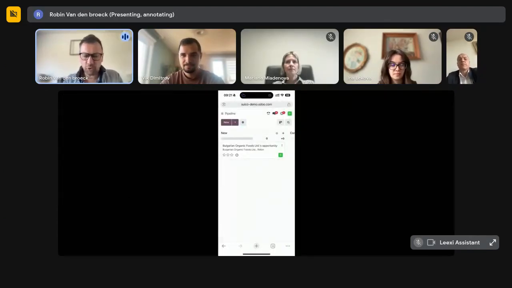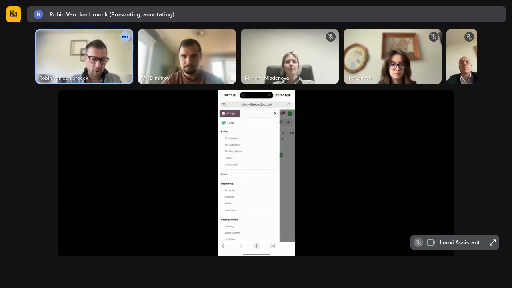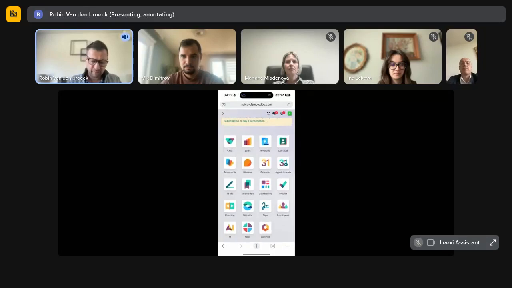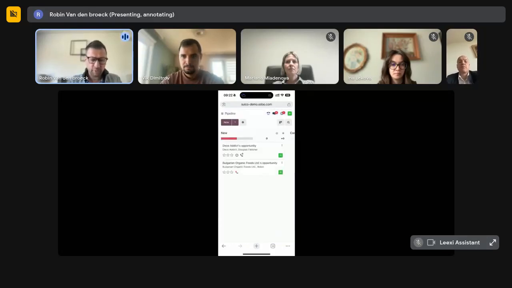So I opened it already. This is also important to know: Odoo is also mobile compliant. Everything works as you would expect on mobile as it would on the desktop version. There are even a couple of applications. If you use, for example, inventory, you have a barcode app, etc., which is perfect for mobile phones.